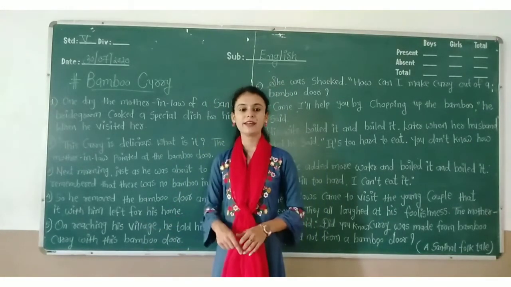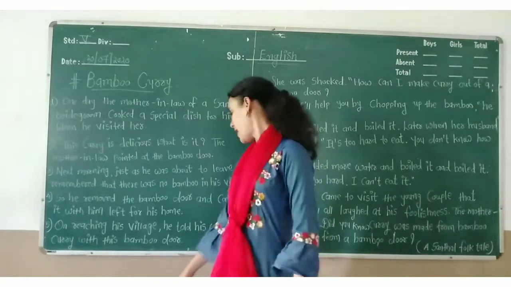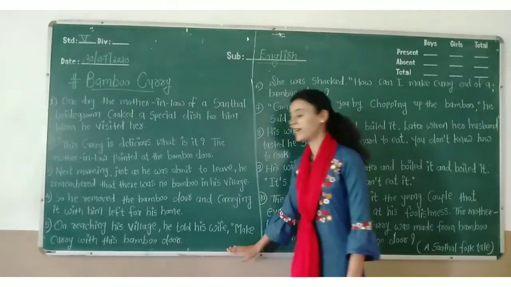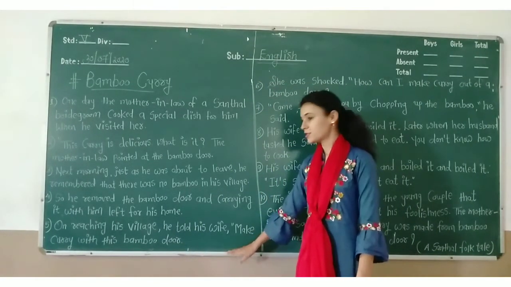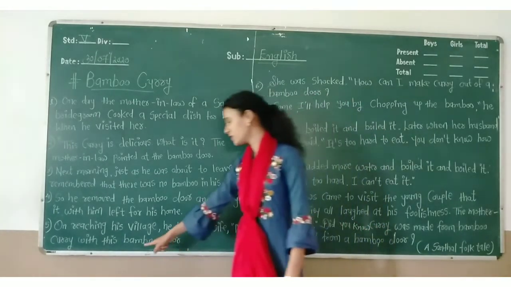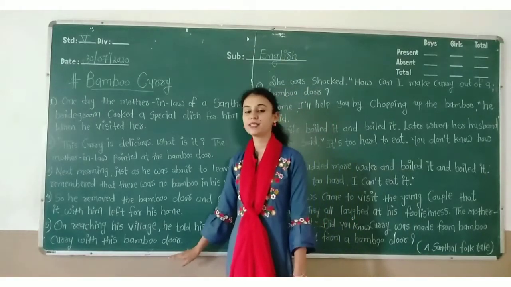When he reached his home, at that time he told his wife, "Make curry with this bamboo door." Who said this and to whom? The bridegroom, the husband, said this, "Make curry with this bamboo door." The husband said it to his wife.